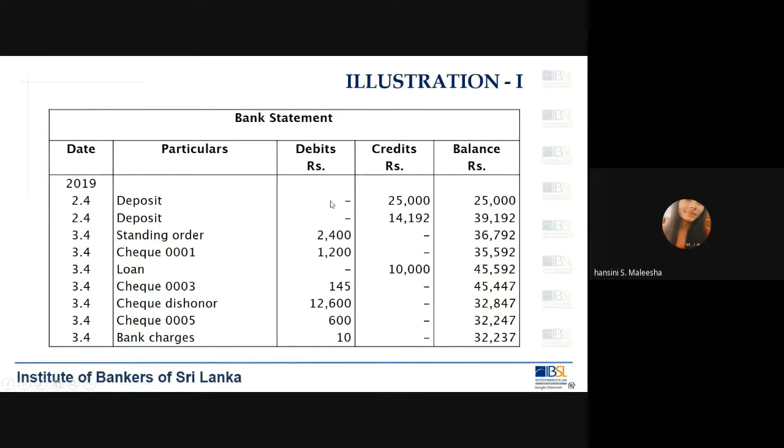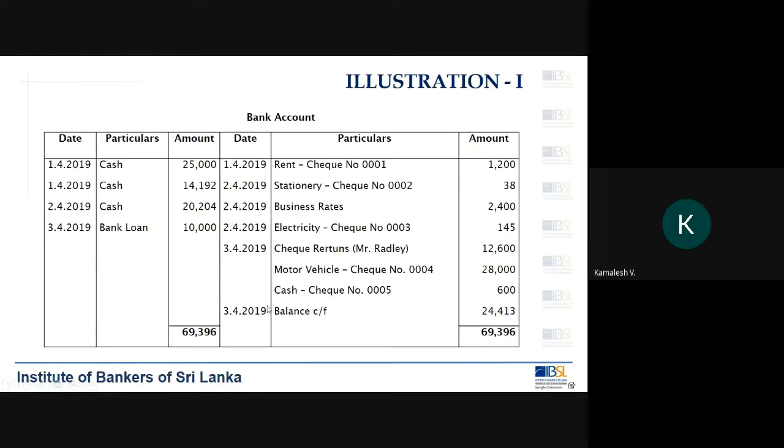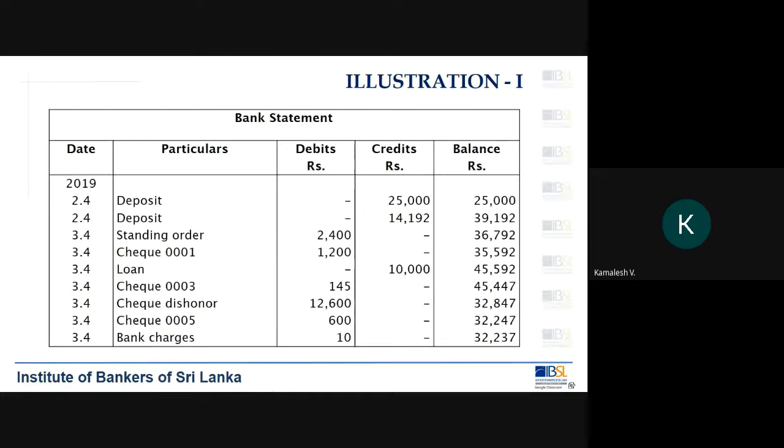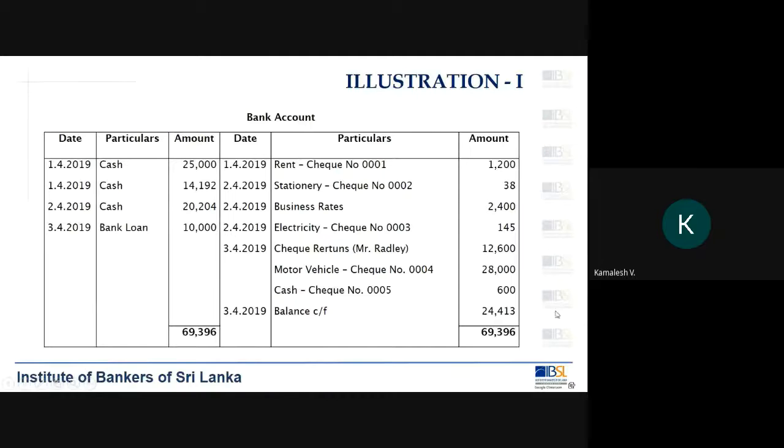Are there any items which are not marked? Bank charges, this 10 rupees. Can you remember? I told you bank charges, the person who is maintaining the cash book doesn't know. Bank charges may differ. So until the bank puts it in their bank statement, they will not record it. Okay, that's why it doesn't appear.